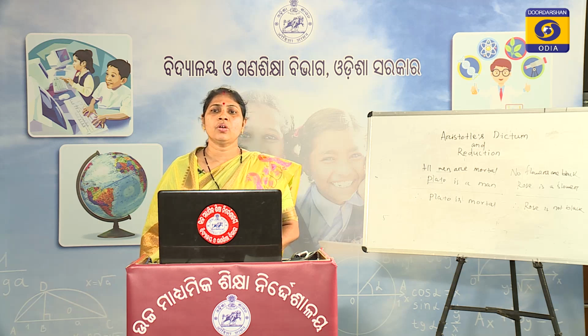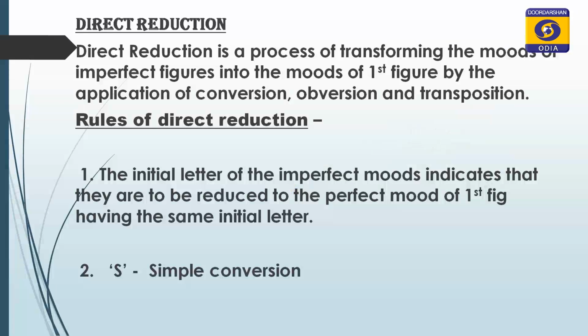And in order to reduce, in case of direct reduction, Aristotle has given some rules by following which we can reduce the imperfect moods into perfect moods. So the rules of direct reduction.